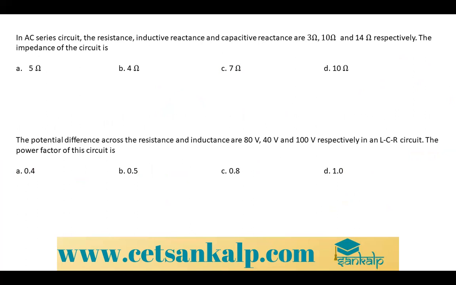In an AC series circuit, the resistance, inductive reactance, and capacitive reactance are 3 ohm, 10 ohm, 14 ohm respectively. The impedance: you can say Z is equal to root of R square plus XL minus XC whole square.